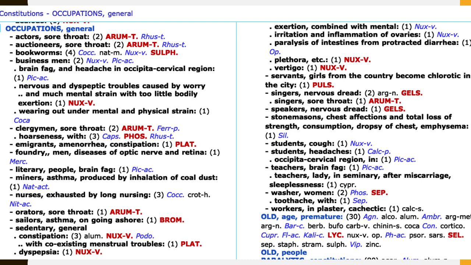And the occupation related rubrics are there in many of the repertories, but the best that is available is in the Constitution chapter of Murphy's repertory. A lot of interesting rubrics related to the occupation are there in the Constitution chapter. The main rubric is occupation in Murphy's repertory.